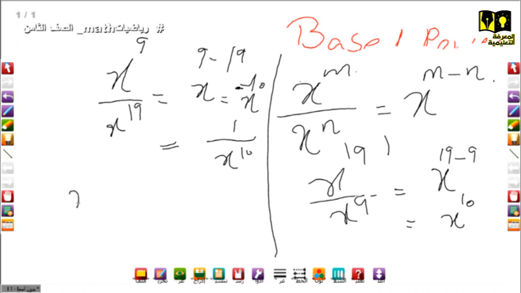If we choose the same numbers, but here I'm just going to take 19 over x to the power 19, that means 19 minus 19, it is 0. So it is x to the power 0, because 19 minus 19 equals 0. So any number raised to 0 equals 1.